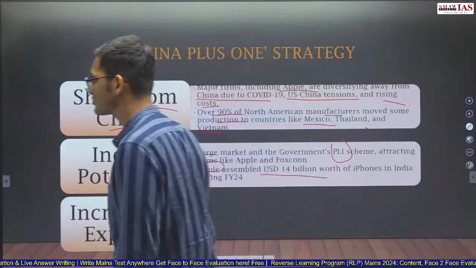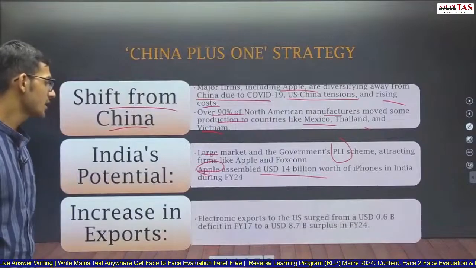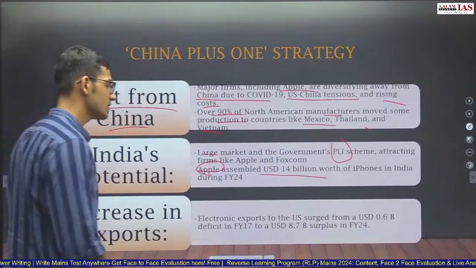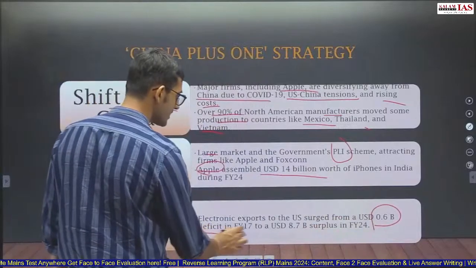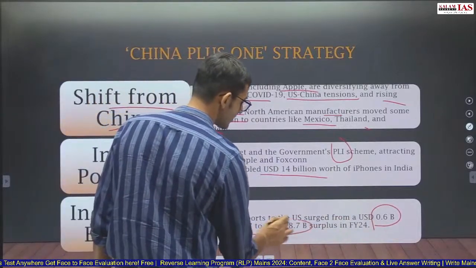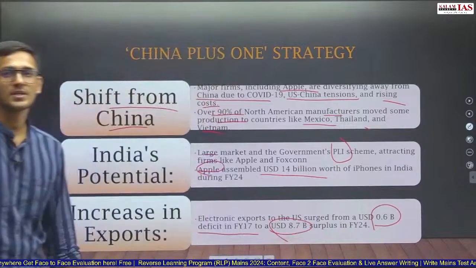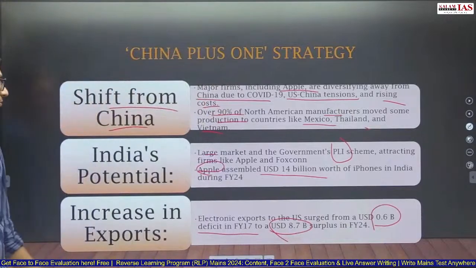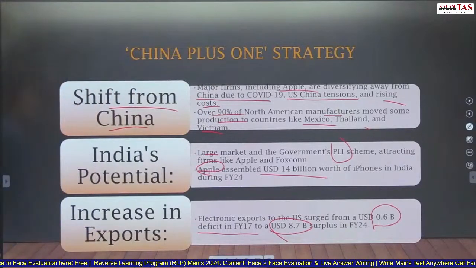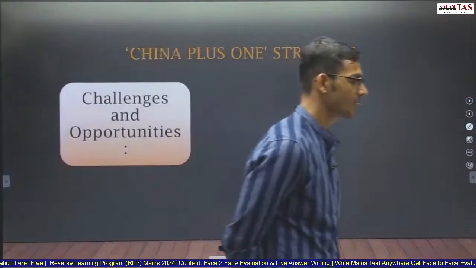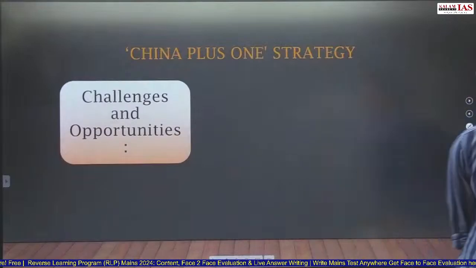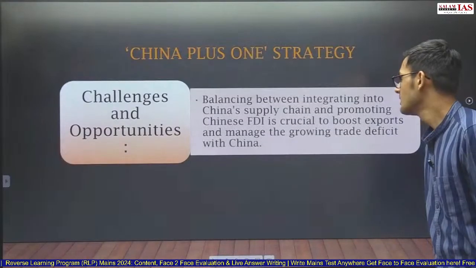Increase in exports, it is also seen. Yes, electronic exports to USA surged from a USD $0.6 billion deficit in financial year 2017 to a USD $8.7 billion surplus in financial year 24. So this can also be seen as the effect of the China plus one strategy. Challenges and opportunities. What are the challenges and opportunities available?